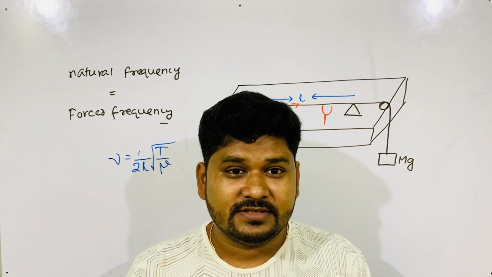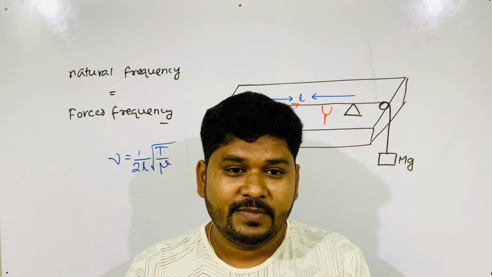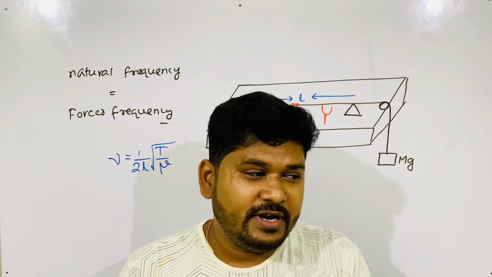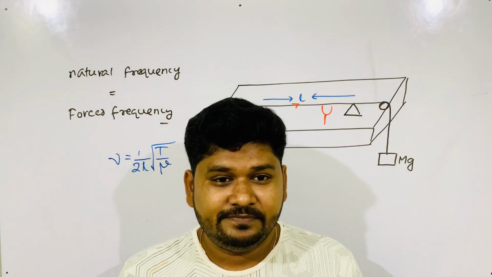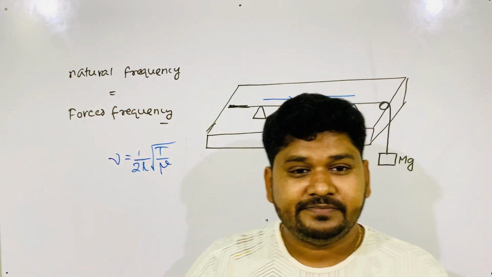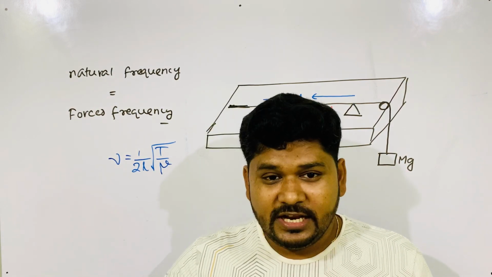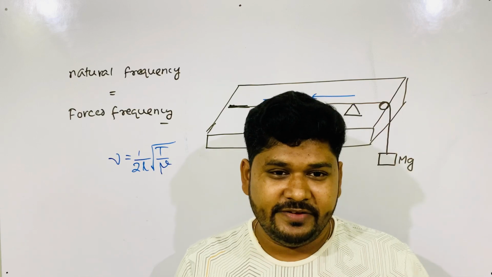Due to resonance, that's why soldiers never march on the bridge. But how did resonance happen there? What is natural frequency? What is forced frequency? This condition should be satisfied. Yes, natural frequency is the bridge frequency. That depends on the length of the bridge and the material used. You will find that using a different formula.